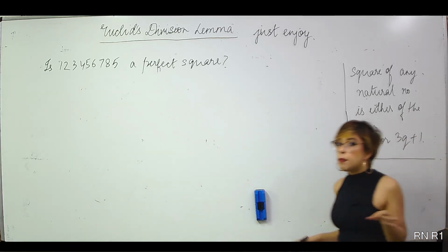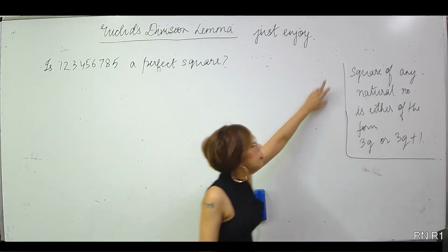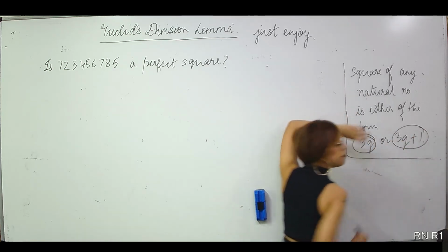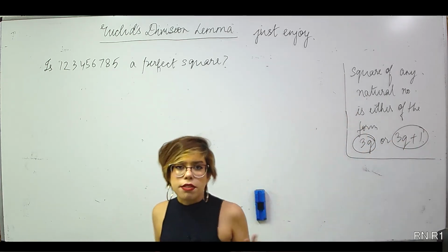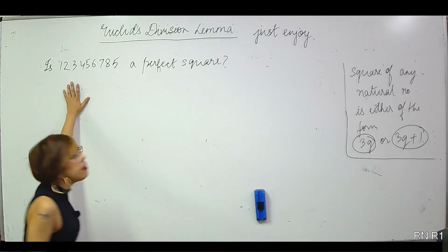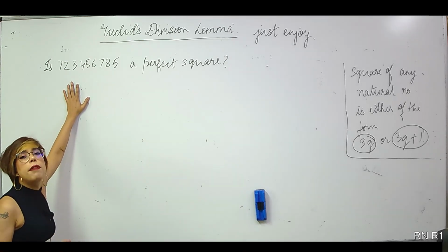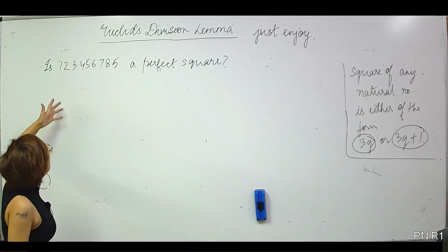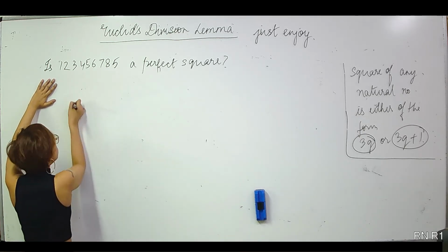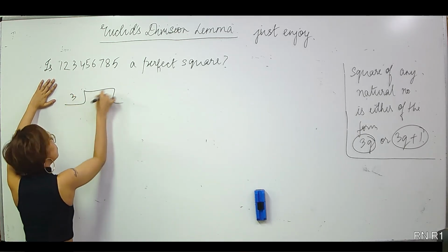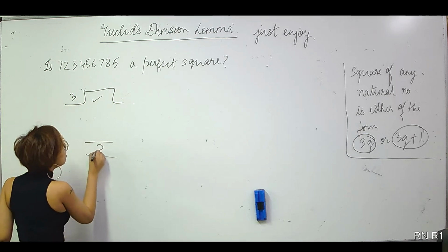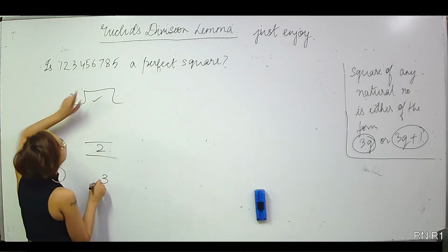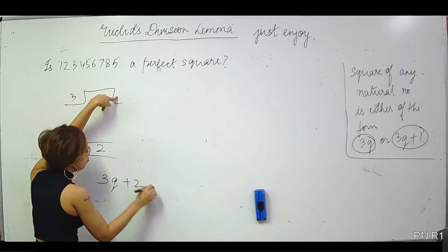Now we just established that square of any natural number is either of the form 3q or 3q plus 1. Right? I know the form of the square. So let me talk about the form of this number. If this has to be a perfect square, I should know at least its form, right? Okay. So the form of the number, divide this number by 3 and get the remainder. You can do that easily. The remainder turns out to be 2. That means this is of the form 3q plus 2.